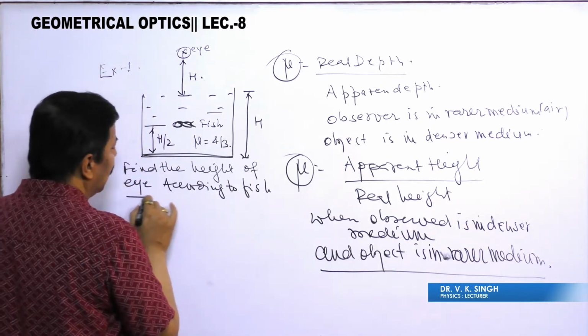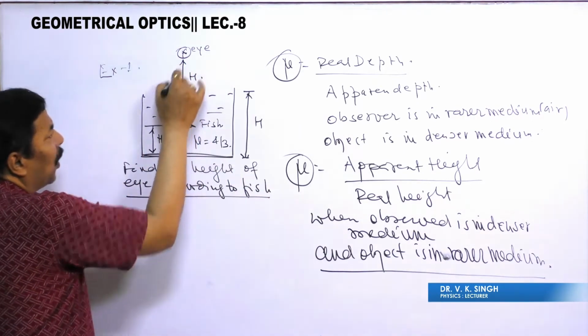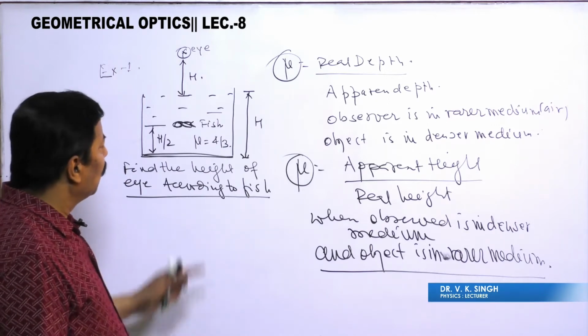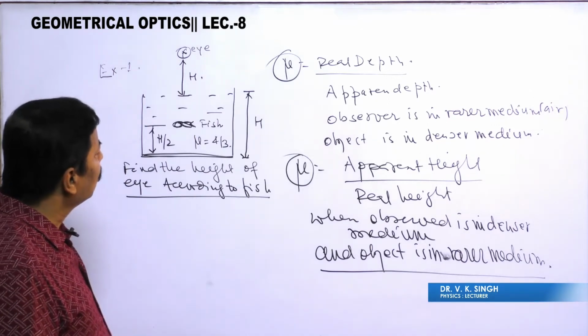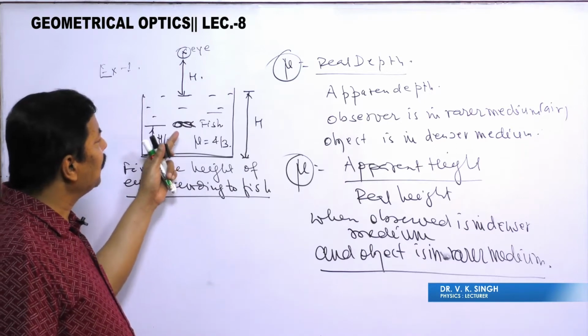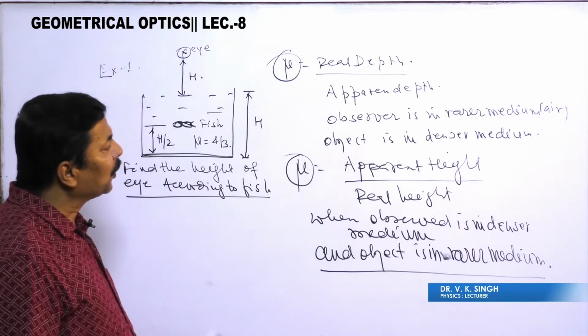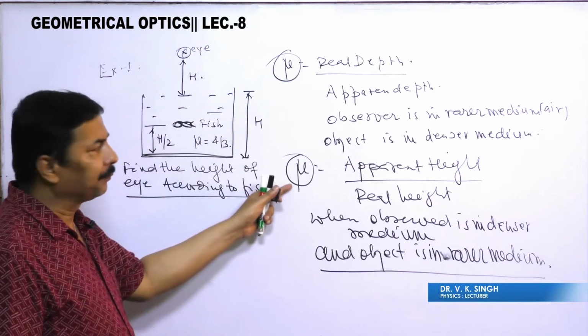You have to tell the height of eye according to fish. In this situation, the observer is fish, which is in denser medium. So what do we have to apply? We have to apply this formula.